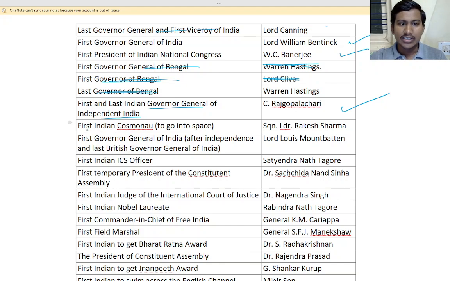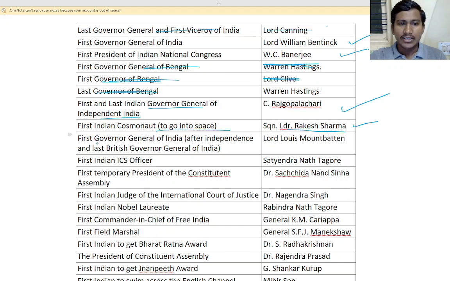Next is first Indian cosmonaut to go into space. Who was it? That is Squadron Leader Rakesh Sharma. You may have heard of Rakesh Sharma. He was in the Air Force and then he was sent to space with the help of Russia.